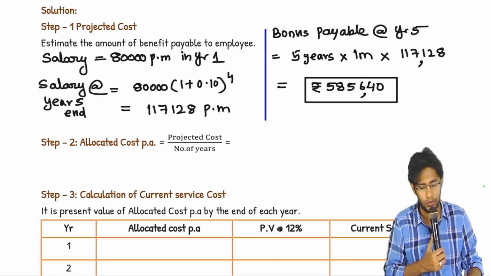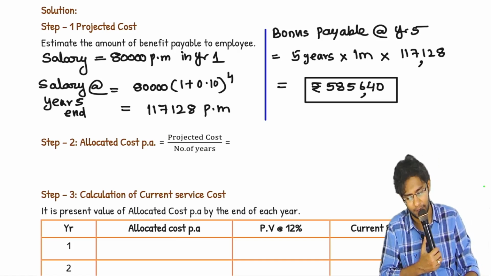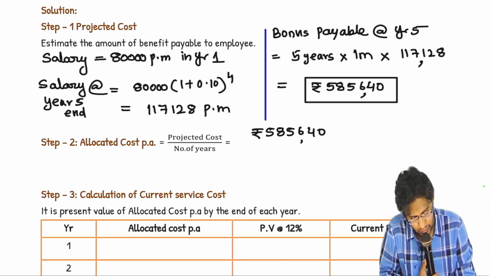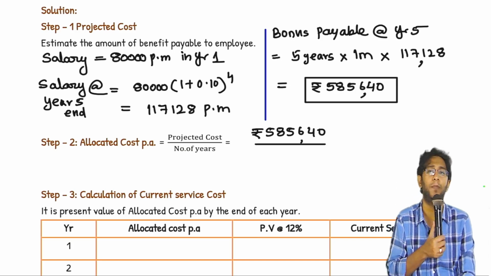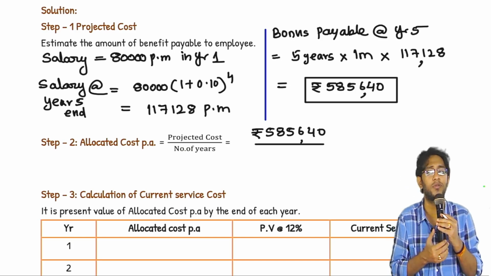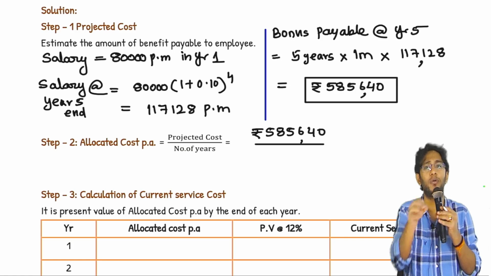Step number 2, allocated cost per annum. Whatever answer you got in the first step, you will amortize over the period in which the employee gives service. That means the employee is supposed to serve for a period of 5 years to earn this benefit.